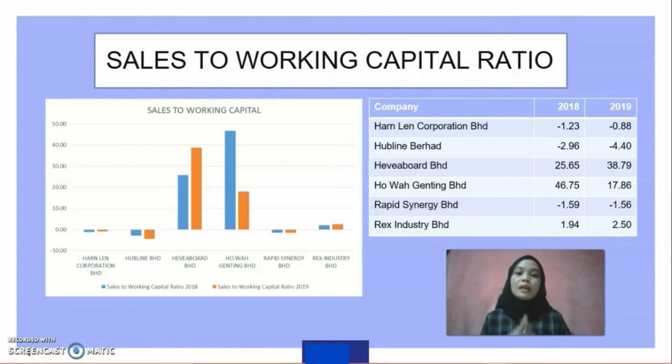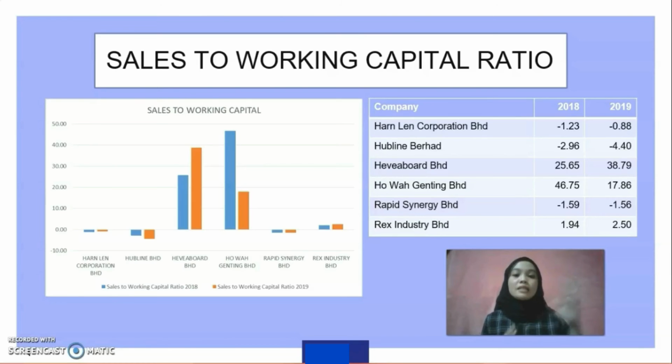As shown in the diagram, the company with the highest sales to working capital ratio in 2018 was Wah Genting Bhd at 46.75%, while HeaveaBoard Bhd had the highest at 38.79% in 2019. As for the company with the lowest sales to working capital ratio, Hubline Bhd had the lowest for 2018 and 2019, which is at -2.96% and -4.4% respectively.